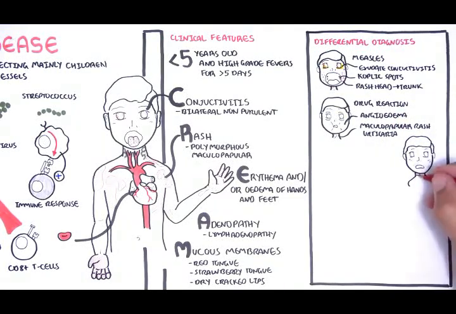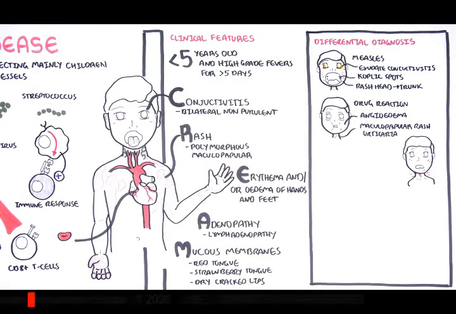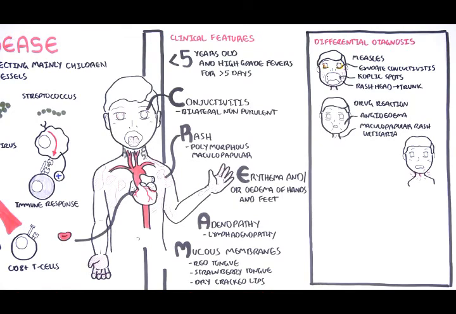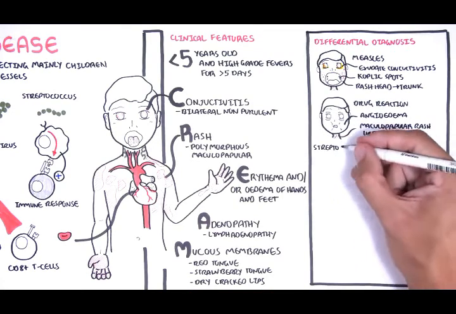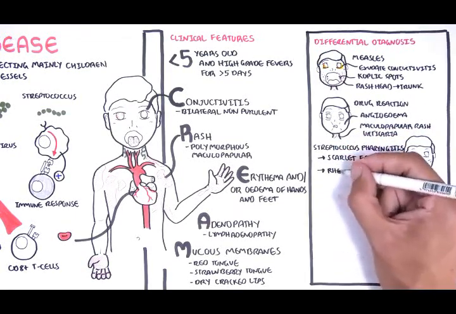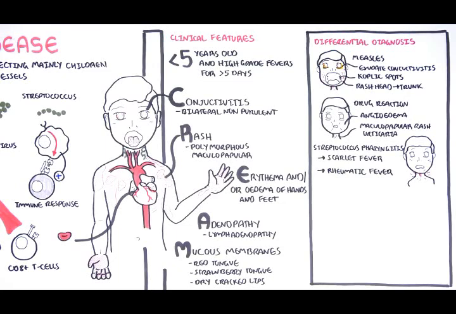Infections are a fundamental differential and include Streptococcus infections. And remember, infections are associated with the development of Kawasaki. So for example, Streptococcus pharyngitis. Streptococcus pharyngitis can then also lead to scarlet fever. Streptococcus pharyngitis can also lead to rheumatic fever, an autoimmune response to the Streptococcus infection.